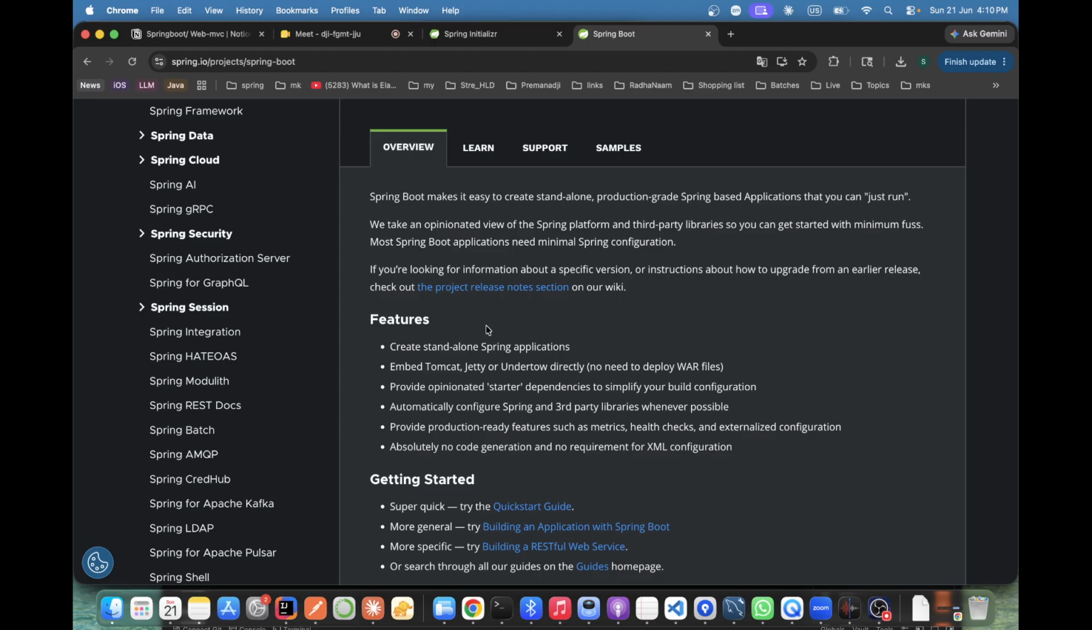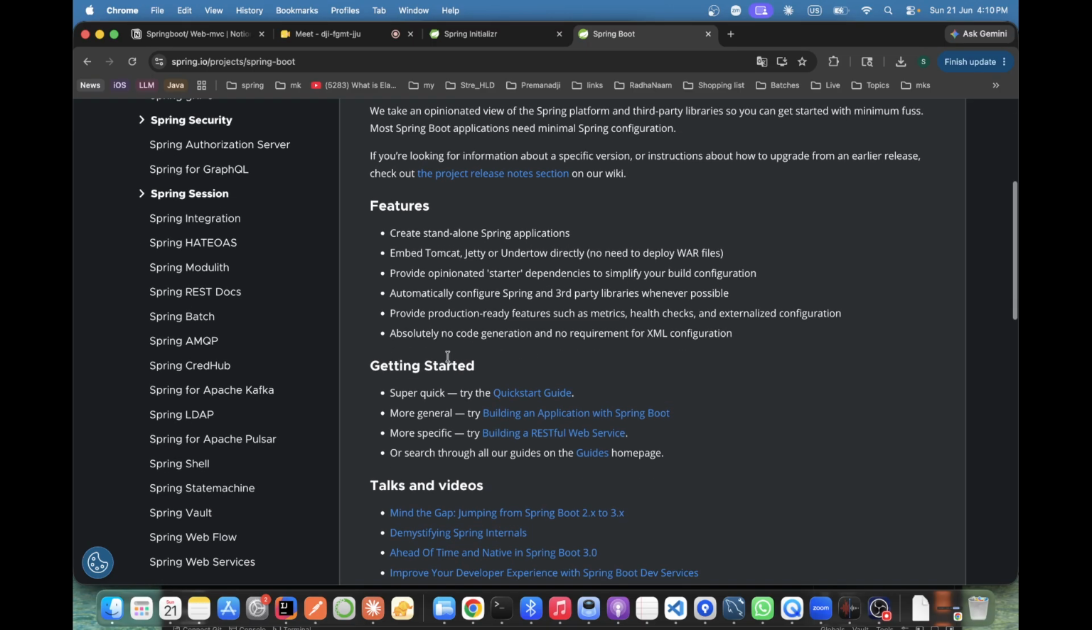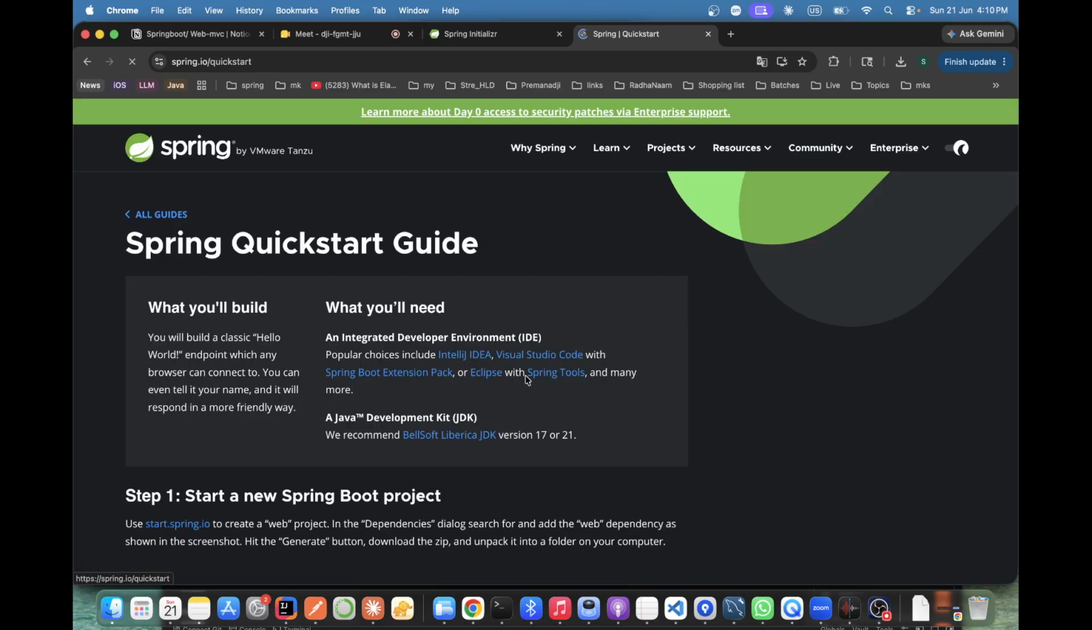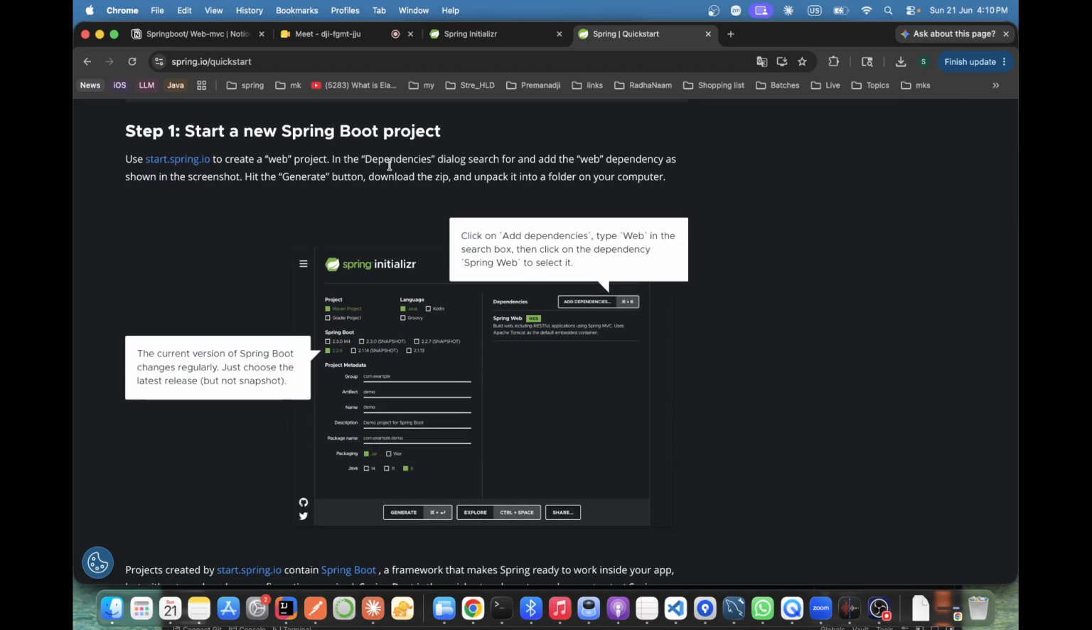Okay, so let's do it here. Chalo. As I said, this is a kind of application. Let's see how we create the Spring Boot application. They have given some kind of documentation. This is a website where we can create our Spring Boot application.